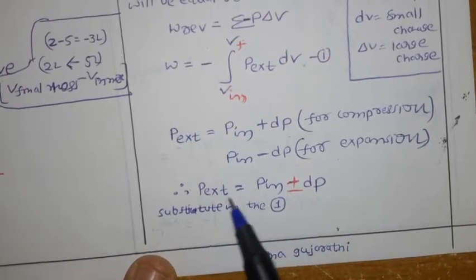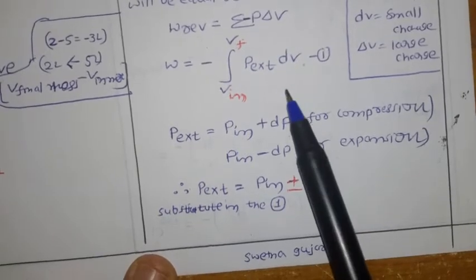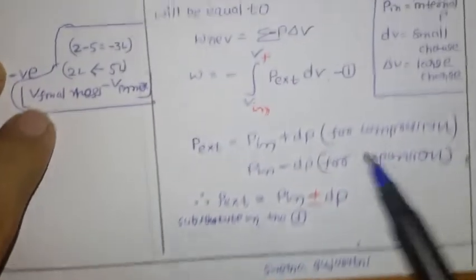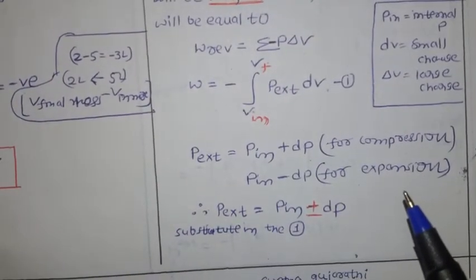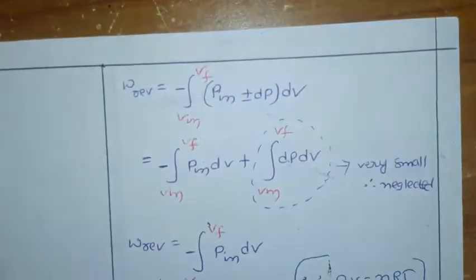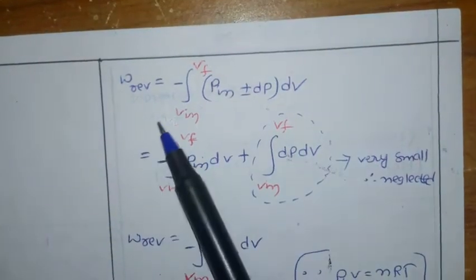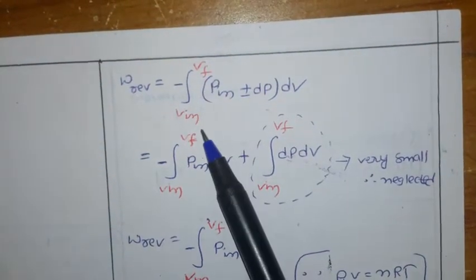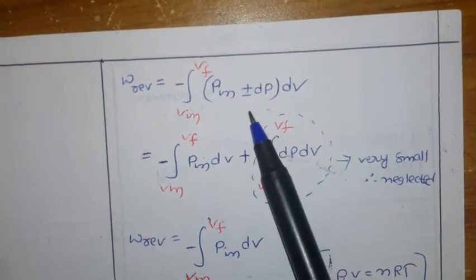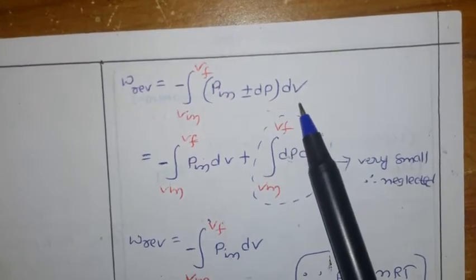So instead of P external, I substitute the word P internal plus or minus dP here. Now if you substitute that in the above equation 1, then what are you going to get? W reversible equals minus integration from V initial to V final of (P internal plus or minus dP) dV. Already we have the value chain.